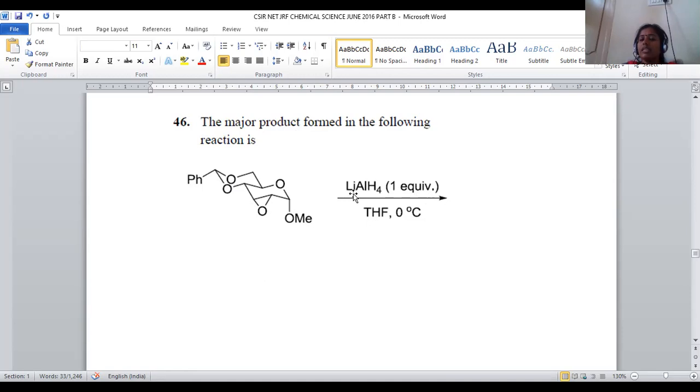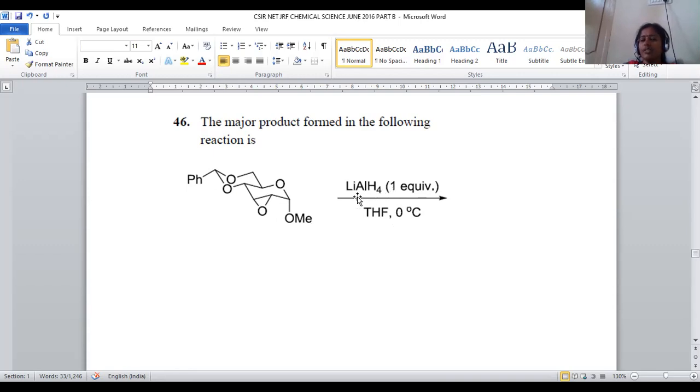So already we know lithium aluminum hydride is a strong reducing agent. Okay, so it is used to reduce this epoxide and the methoxy group as well. But the condition provided is only one equivalent, that means controlled. A limited amount of lithium aluminum hydride is given and 0 degrees temperature is maintained.